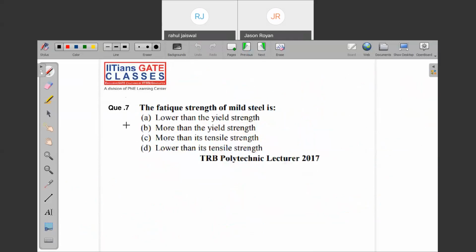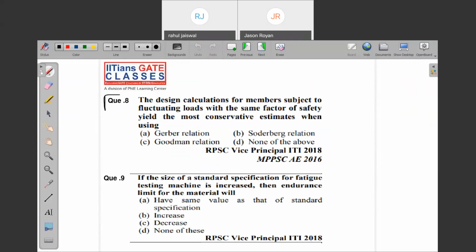Now, note down question number 7. The fatigue strength of mild steel is lower than the yield strength. Yes or no? Correct. Now, let me take you to the next section. Note down question number 8. Question number 8, let me cut it.